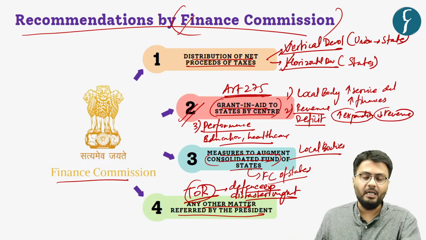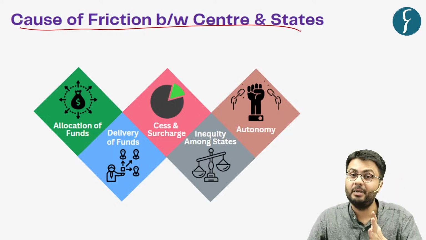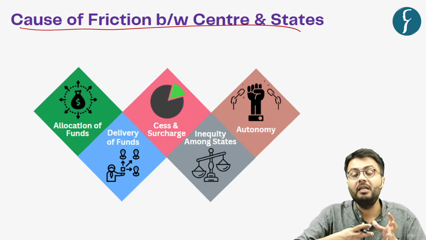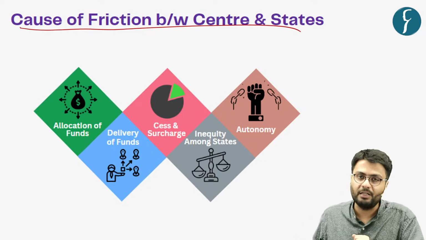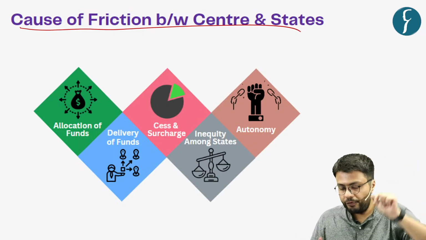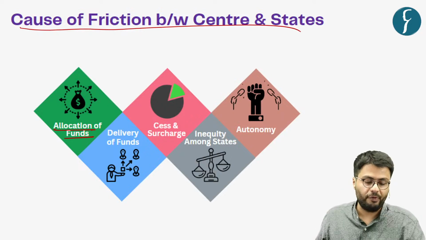Now let us understand what have been the causes of friction between the central and state governments in the recent past regarding the distribution of finances according to the recommendation of the Finance Commission. Now, the first issue of friction is related to allocation of the funds.